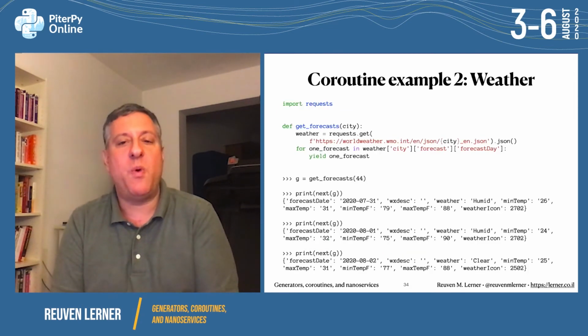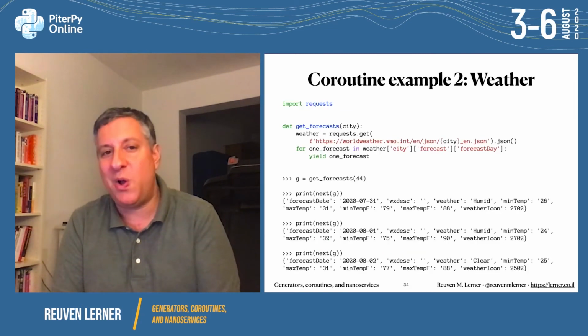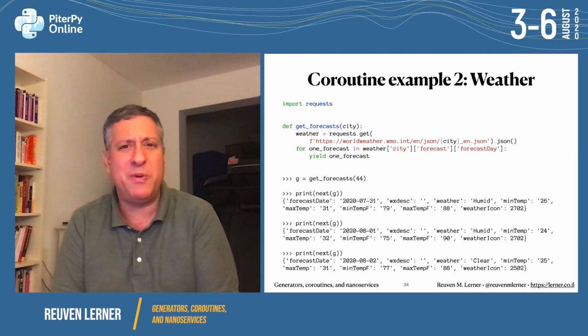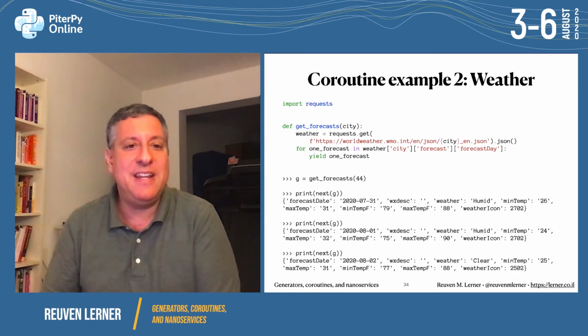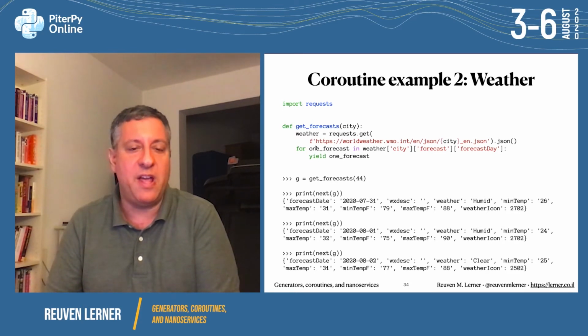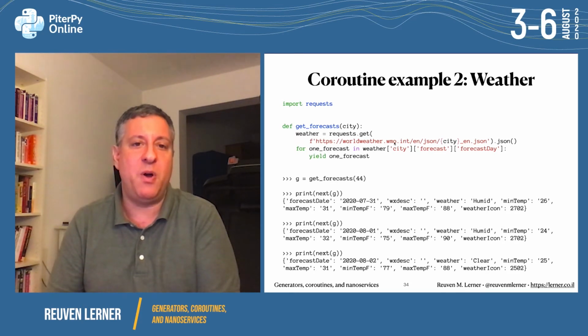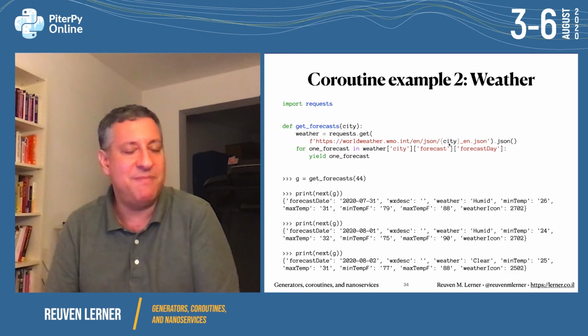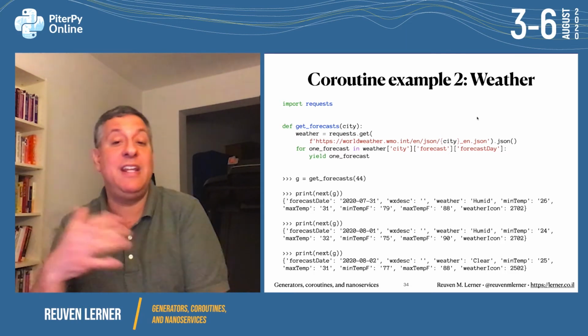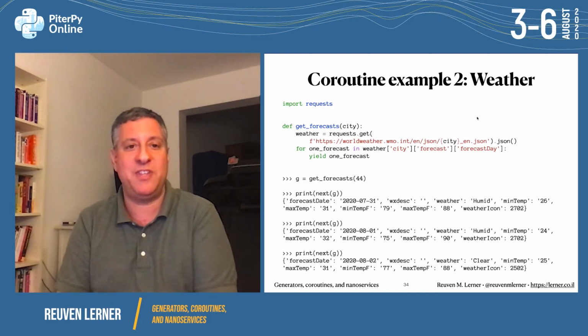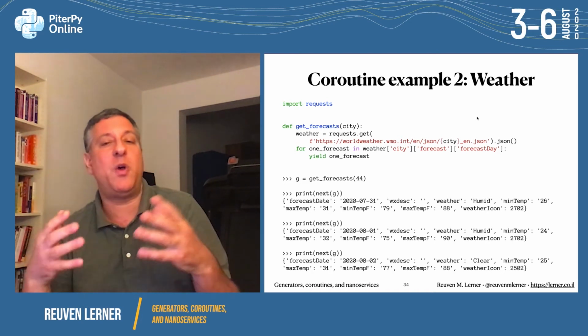Here's one to get the weather forecast. I got this from, I believe it's called the World Weather Institute. It's associated with the United Nations. I'm sorry, I don't remember the name offhand. The idea is that by going to this URL, worldweather.wmo.int, the World Meteorological Organization, with a JSON city, you put in a city number, many different cities are numbered there, and you will get back information in English in JSON format for a particular city. And that gives us a whole data structure.